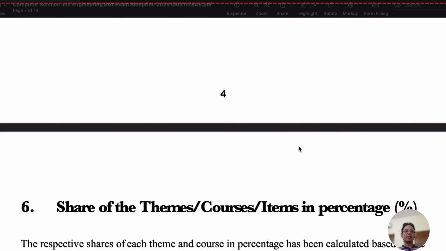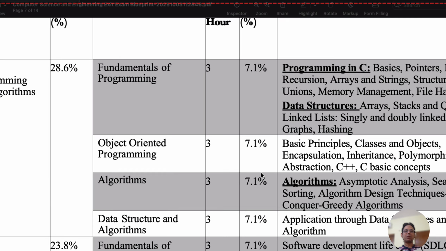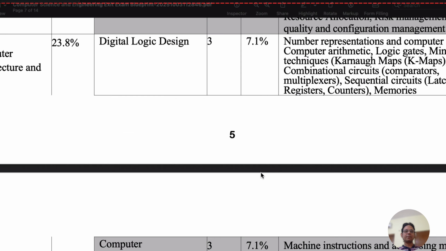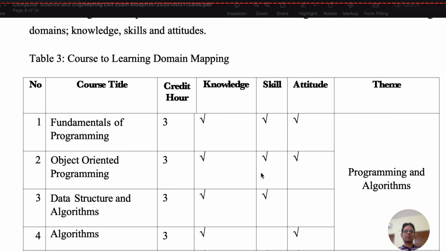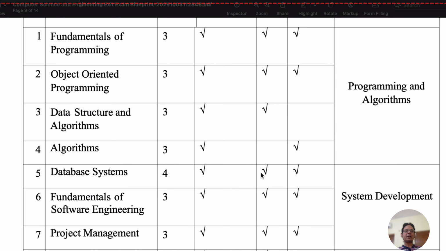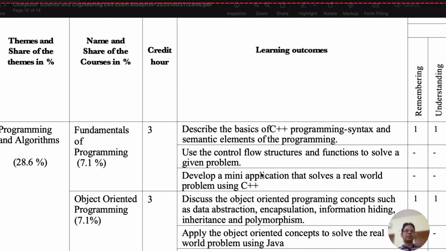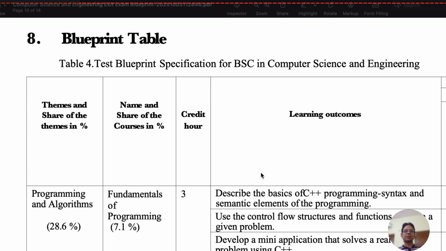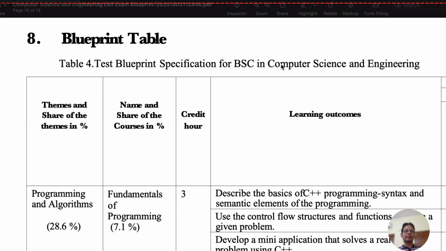In this document you can see percentage shares. A list of the courses is given, especially for computer science. A list of learning domain mappings is also given for understanding more details about specific objectives or outcomes of the course, and credit hours are also given, and a sample blueprint table is given only for BSc computer science engineering students. So this is applicable for computer science and engineering students only.